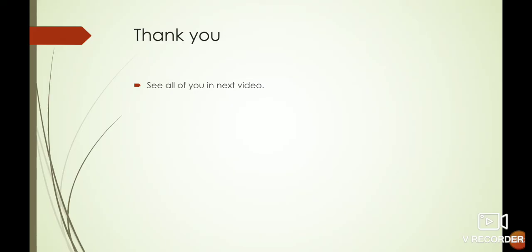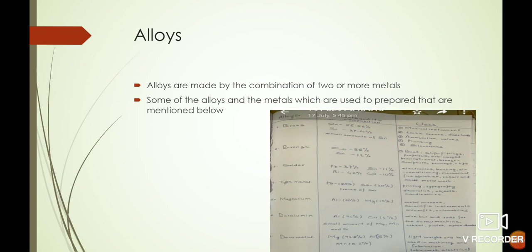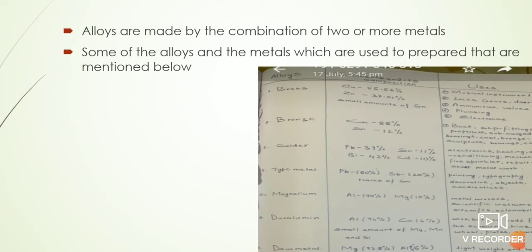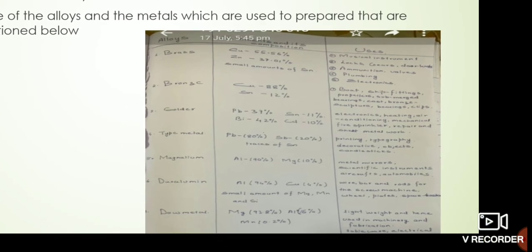Now you can see the list. Duralumin has aluminium and copper, and a small amount of magnesium and silicon is also there. Like the solder alloy I was talking about, there is lead and tin, and there is also calcium. You can also see that in the solder alloy, bismuth is also used, that is 42%.